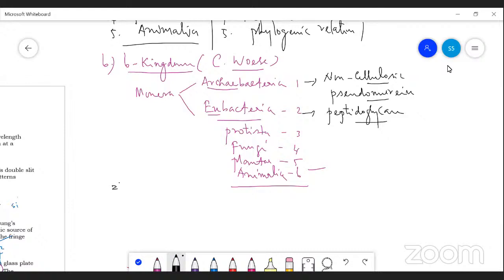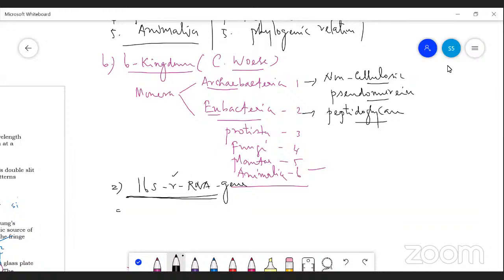And based on the sequence of 16S rRNA, the 16S ribosomal RNA gene, because the ribosome is a cell organelle present even in the most primitive organisms, bacteria. Based on the sequence of this ribosomal RNA, the whole of the organisms were grouped into three categories by Carl Woese.